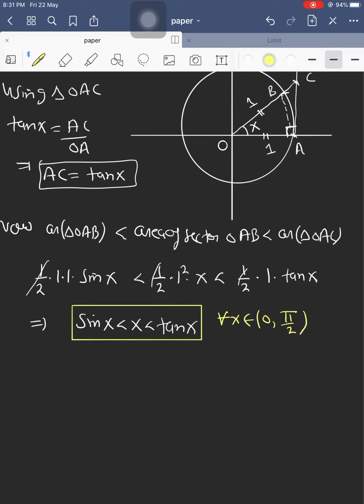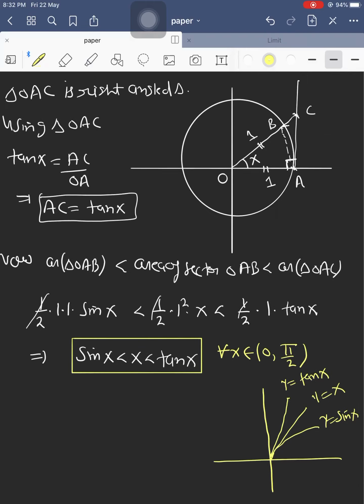If we draw the graph of these three functions between 0 and pi by 2, then sin x is something like that, concave down, and y equals x is dominating over sin x. This is y equals sin x, y equals x is dominating over sin x, and y equals tan x is concave up, and it is actually the boss of these two, y equals tan x.